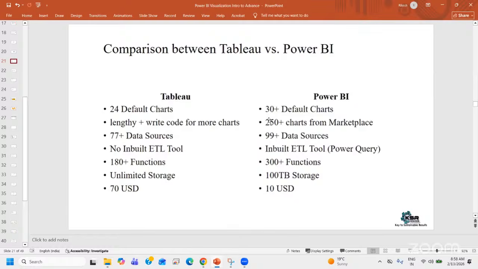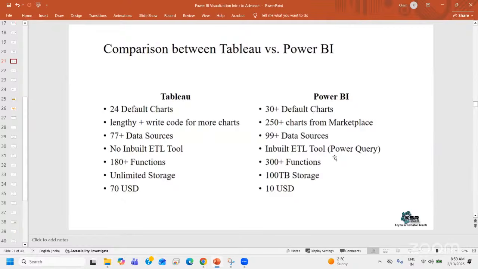See, basic comparison. Tableau, some charts are there. Power BI, some 30 plus charts are there. In Tableau, at some point of time, you need to write some part of code to get the correct chart rendered, something you can modify. Power BI doesn't have that easy rendering, but it has many charts which are freely available. You can connect somewhere around 70 to 80 data sources only. Tableau has a small component called Tableau Prep, which looks like an ETL tool, but it is not purely an ETL tool. In Power BI, there is a component called Power Query.